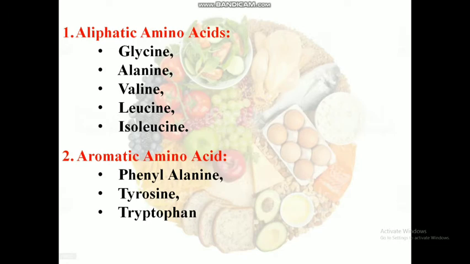Aromatic amino acids. Aromatic amino acids have an aromatic ring present in the amino acid. Phenylalanine. Phenylalanine is an essential amino acid and it contains a benzene ring. Tryptophan. It is also an essential amino acid and it contains an indole ring.